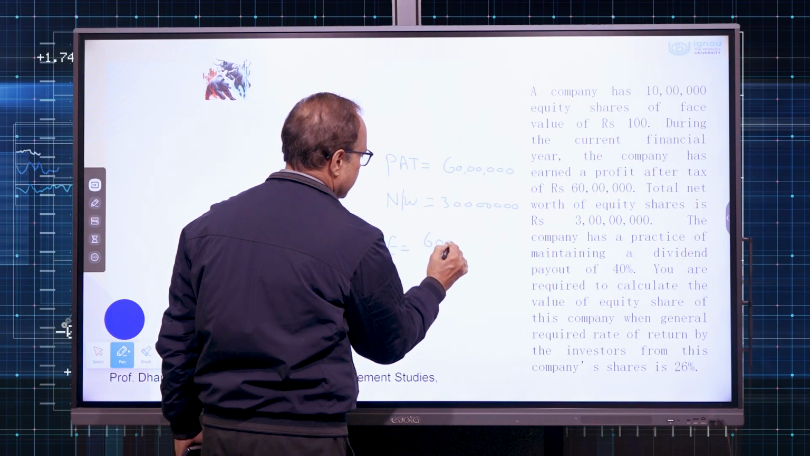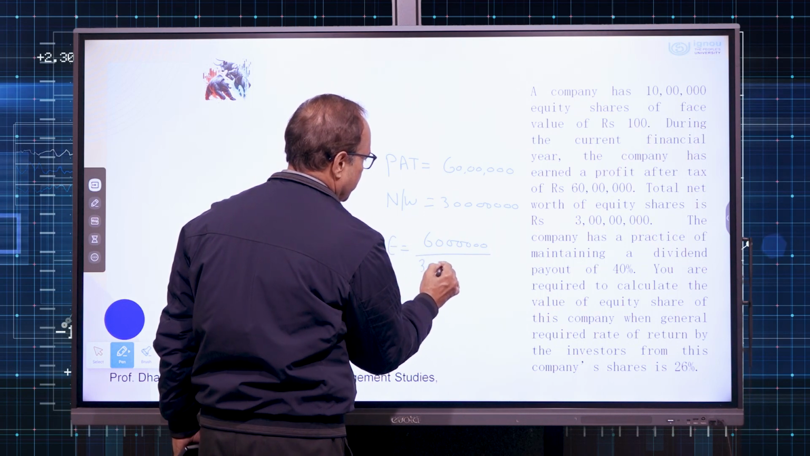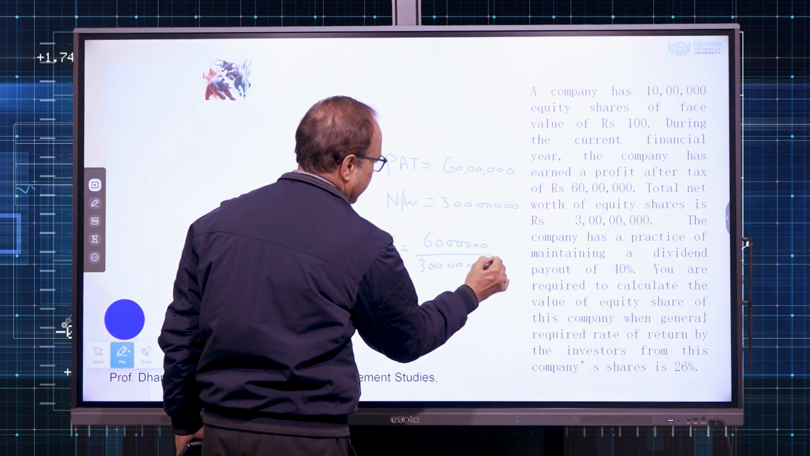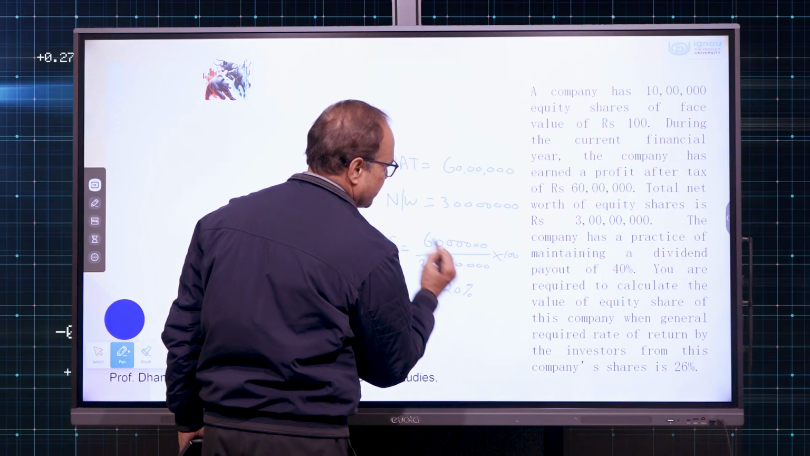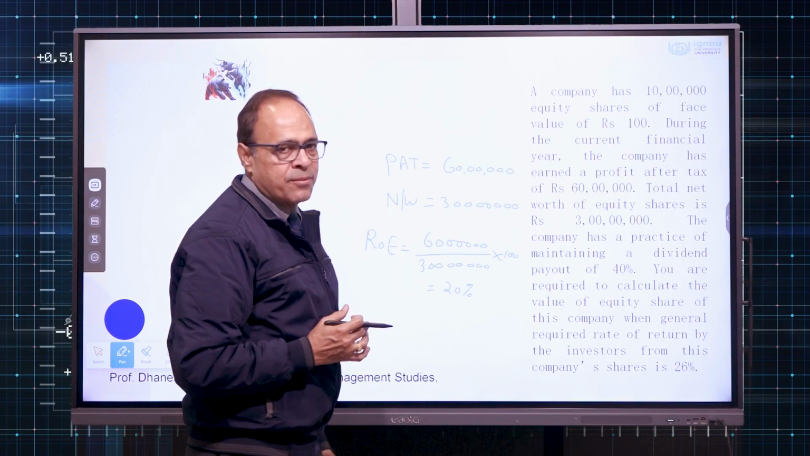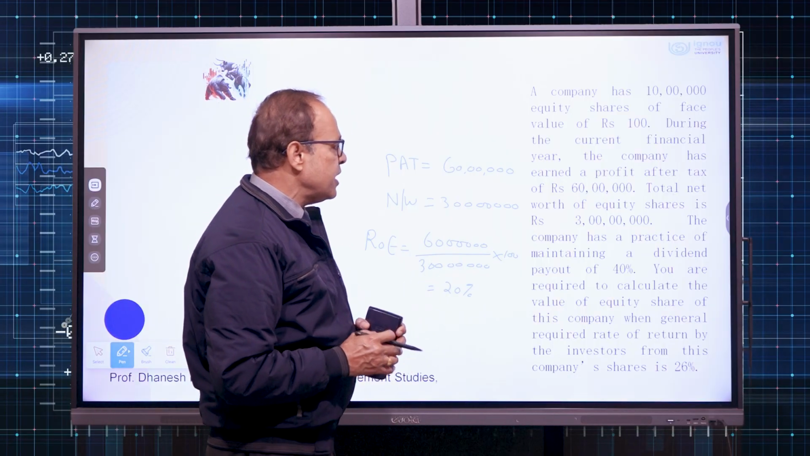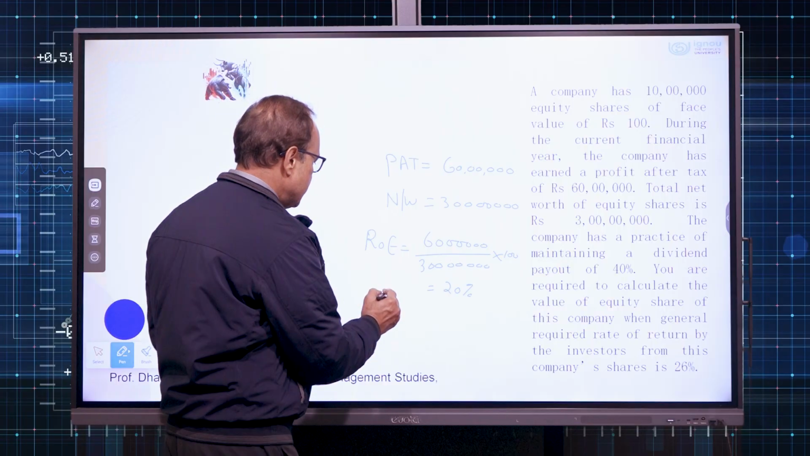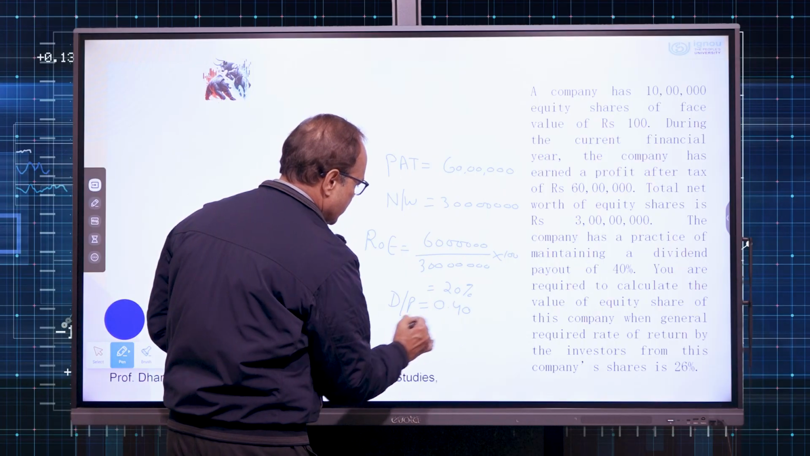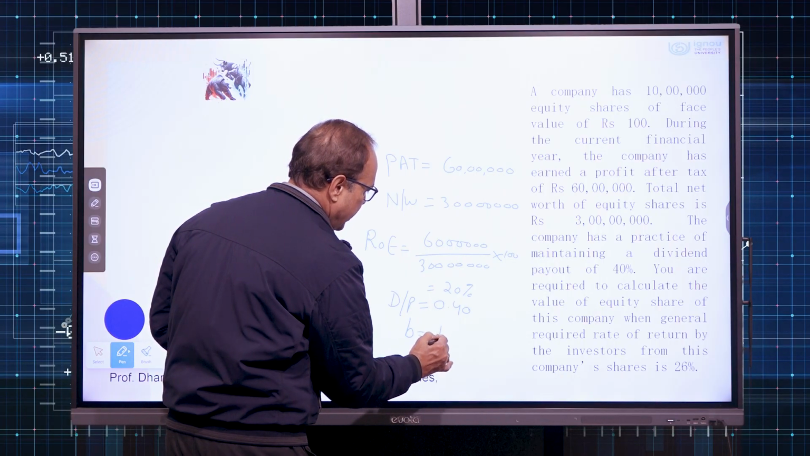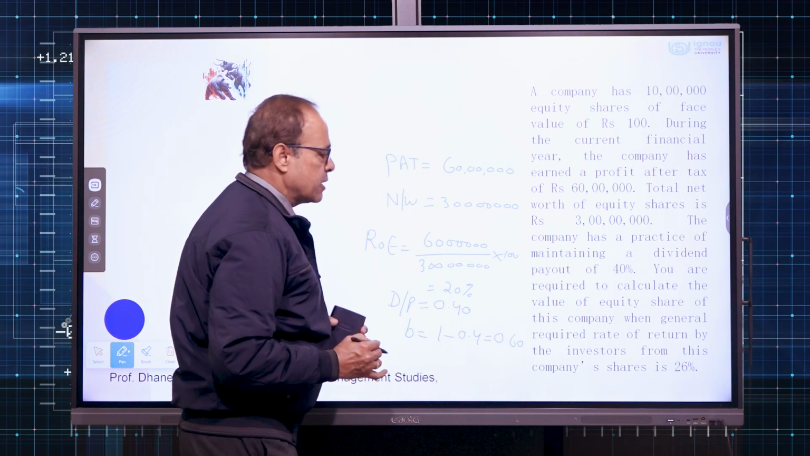Profit after tax 60 lakhs divided by 3 crore times 100, we get an answer of 20%. It means the company is earning a return on equity of 20%. Now, the company has a practice of maintaining a dividend payout ratio of 40%. That means the dividend payout ratio is 0.40. So, the retention ratio, which is b, is 1 minus the dividend payout ratio. So, 60% of the earnings are retained by the company.